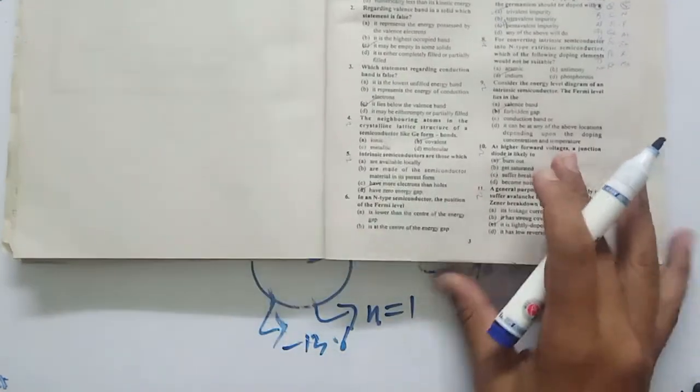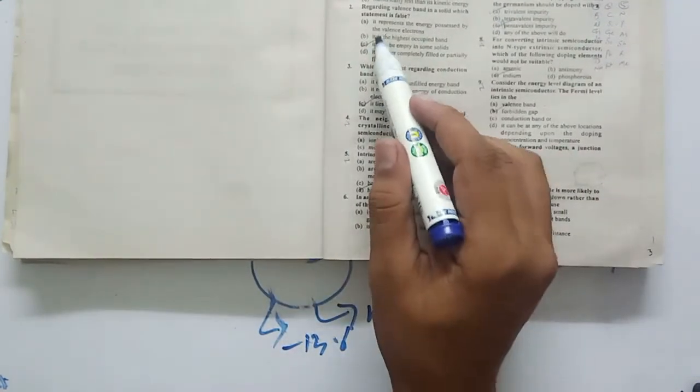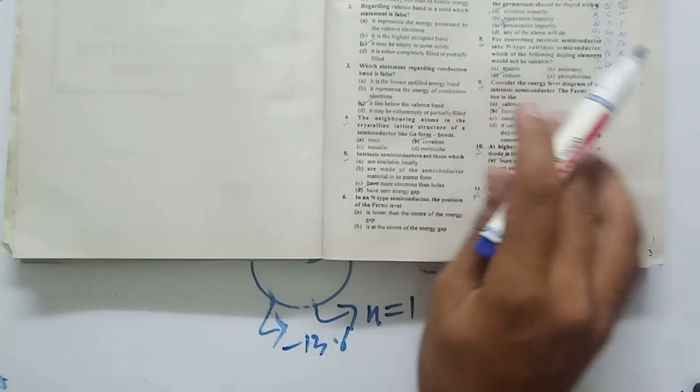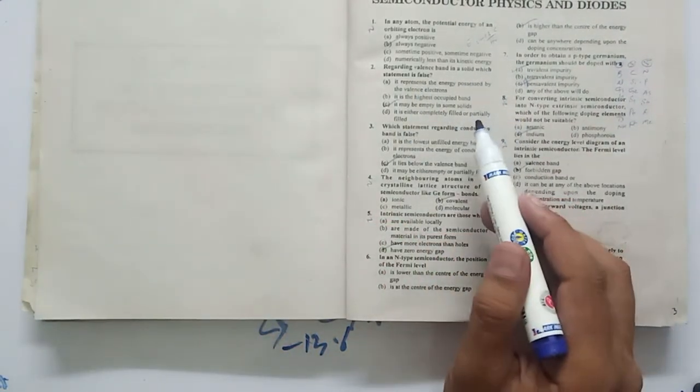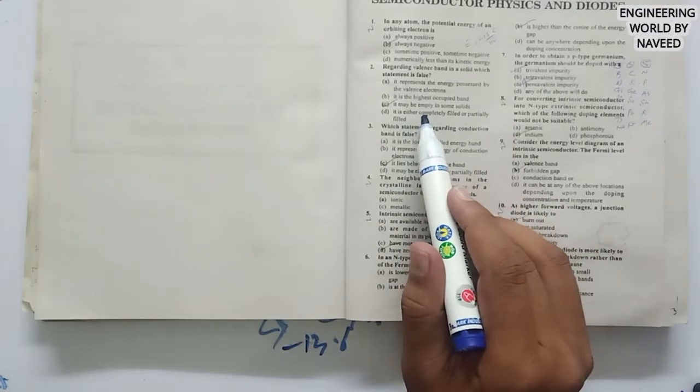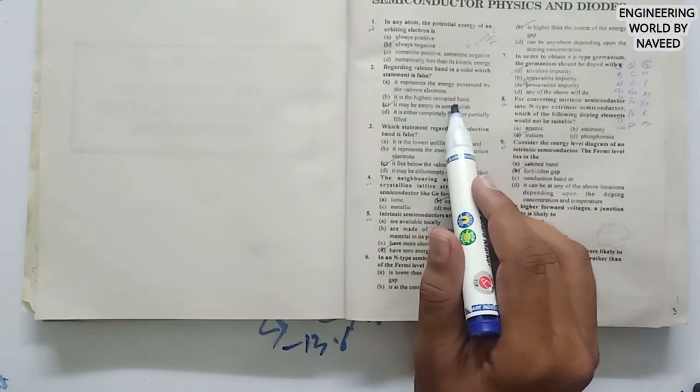The next important MCQ is MCQ 4. I am leaving out these MCQs because they are too easy. Regarding the valence band in a solid, which statement is false? So it may be empty in some solids, that is the false option. It is the highest occupied band, yes.